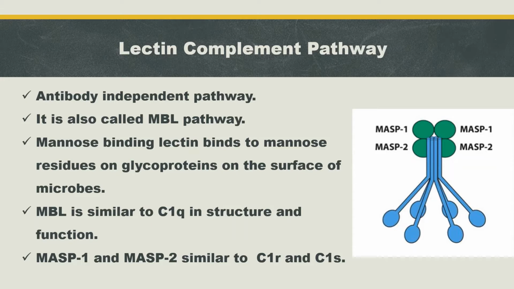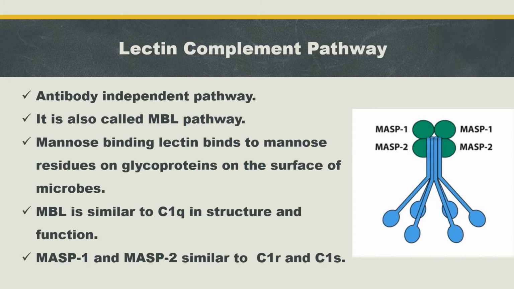On the surface of the pathogen, carbohydrate or mannose residues are found. The liver cell will release this mannose binding lectin in response to the carbohydrate and mannose residue found in the pathogen cell wall. That's why this lectin pathway is also known as the MBL pathway.